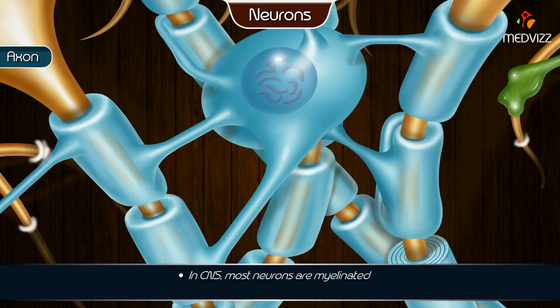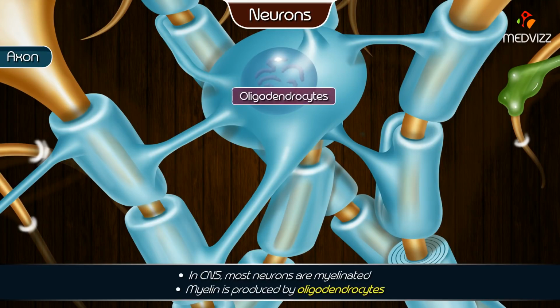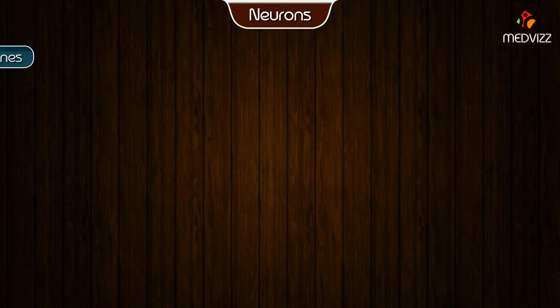In the CNS, most neurons are myelinated. Myelin is produced by oligodendrocytes rather than Schwann cells.